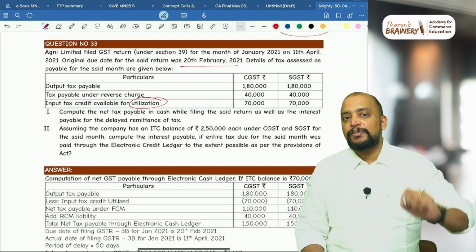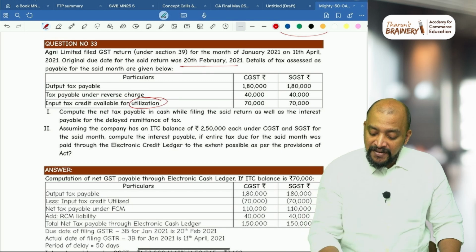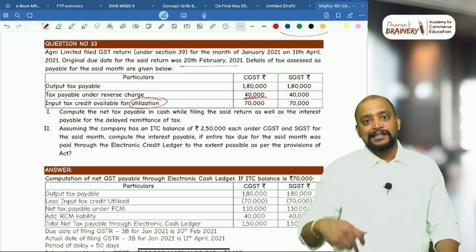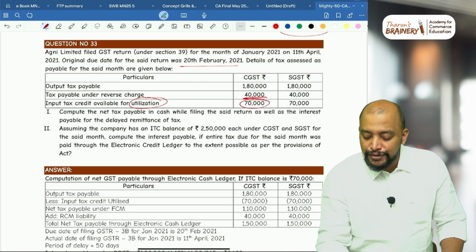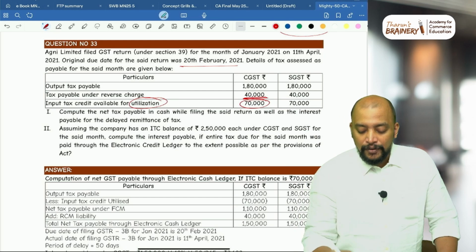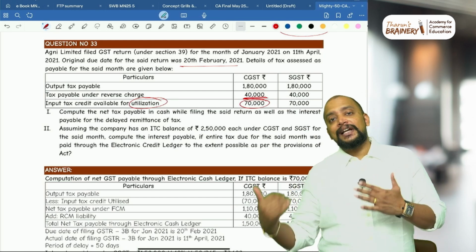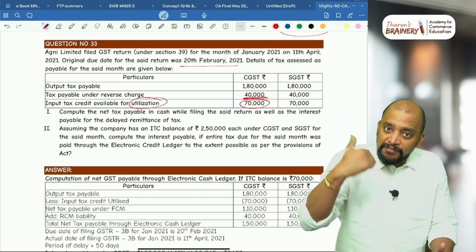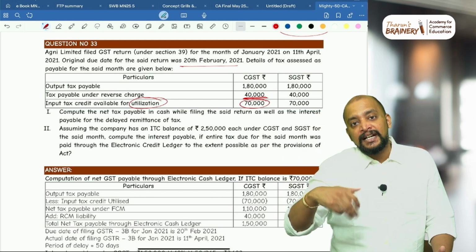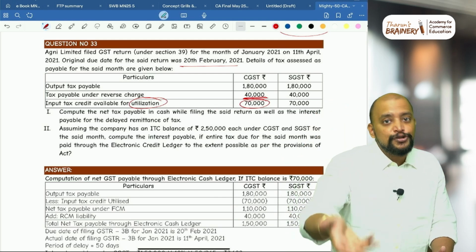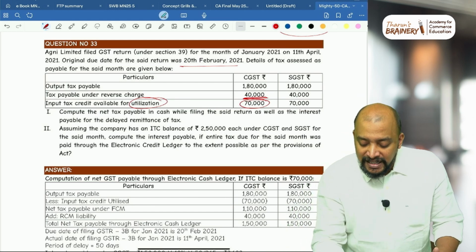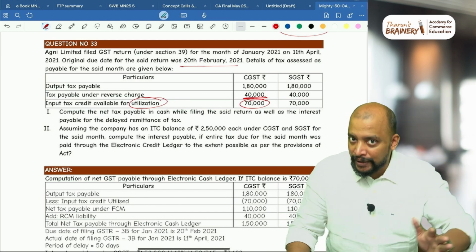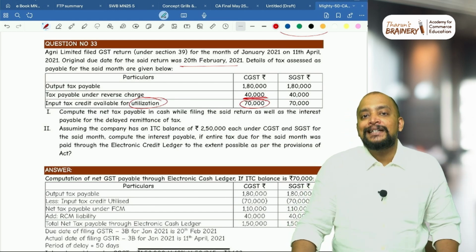What is the meaning of available for utilization? It means even this RCM would have been availed in 70,000. So in this 70,000, this 40,000 will be included. What is the meaning of ITC available for utilization? ITC availed minus ITC reversed. In ITC availed, even GST paid under RCM will be included, which means in this 70,000, that 40,000 will be included.